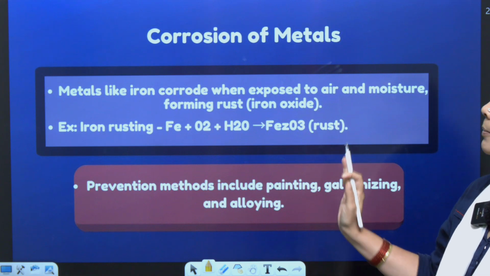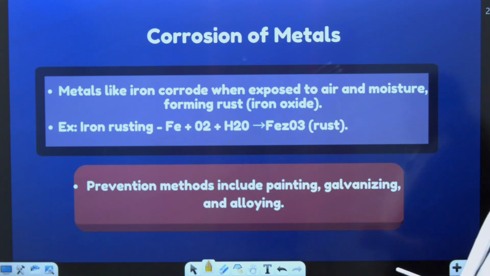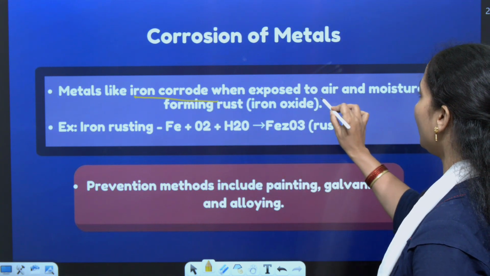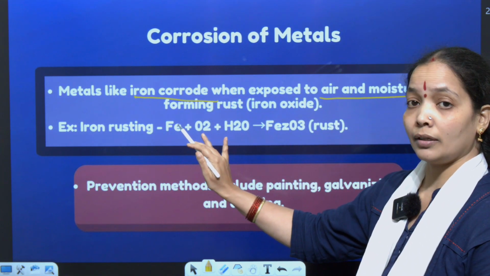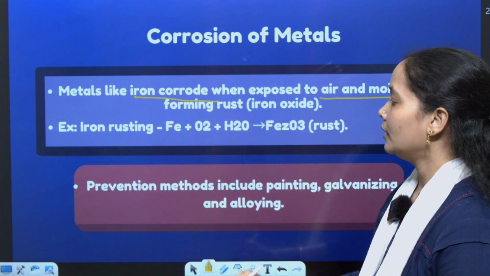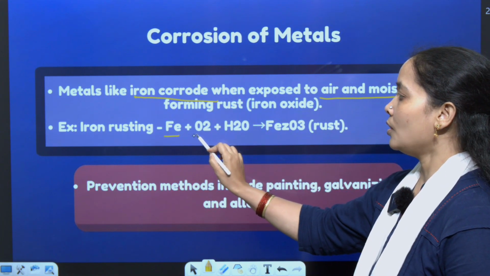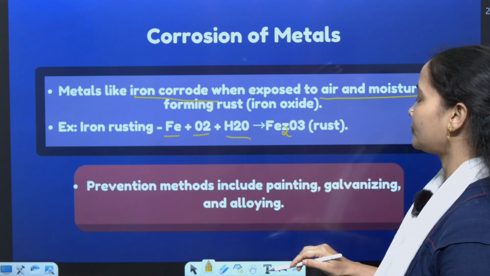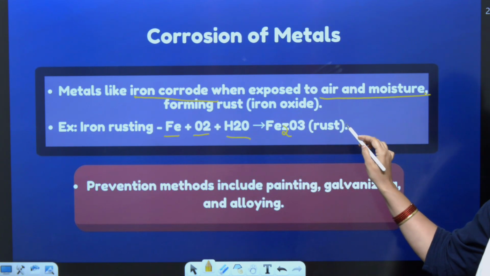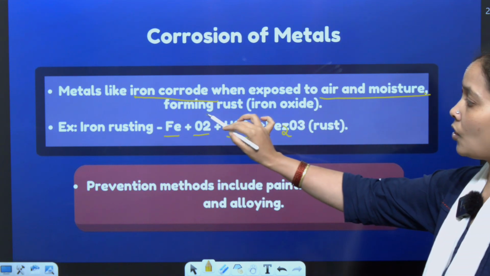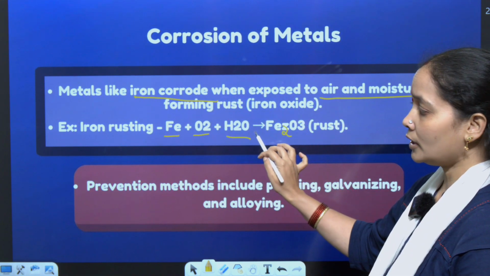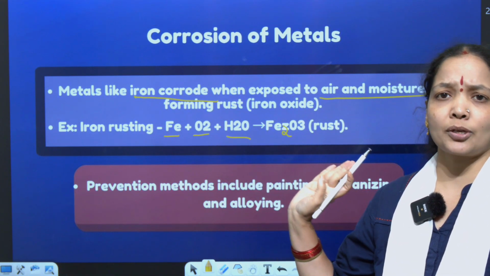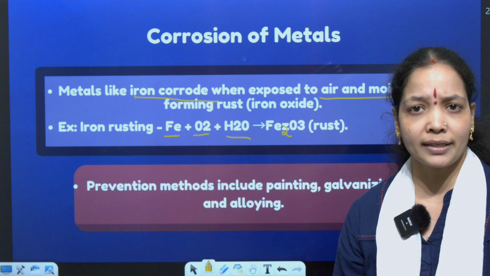Next is what is meant by corrosion. Metals like iron corrode when exposed to air and moisture. The important concept is rusting. When iron is exposed to oxygen or water, it forms Fe2O3. This Fe2O3 is called rust. Whenever the oxide form or the moist form of iron is there, I get rust. This is a very slow process. It can happen over months or even years.